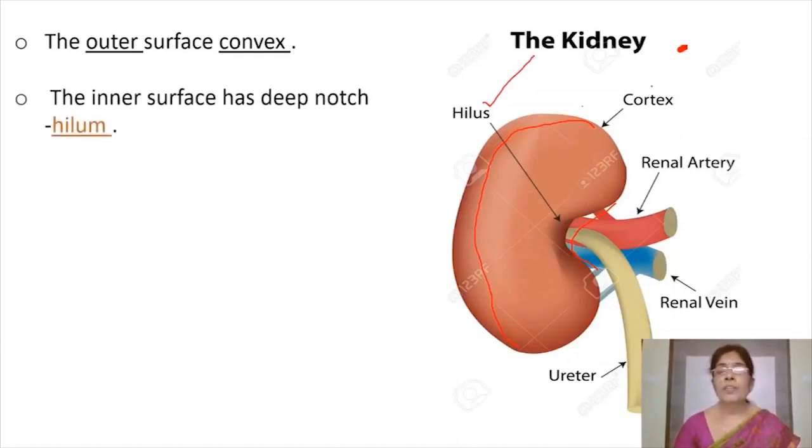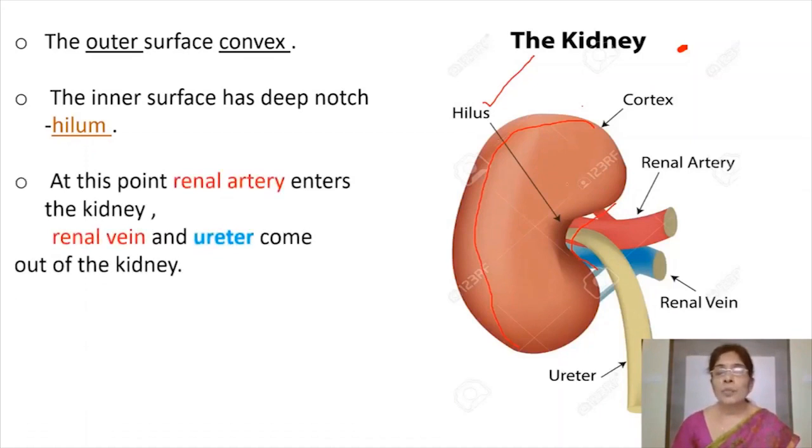Outer surface is convex and inner surface is concave, and the inner concave surface has deep notch called hilum or hilus.